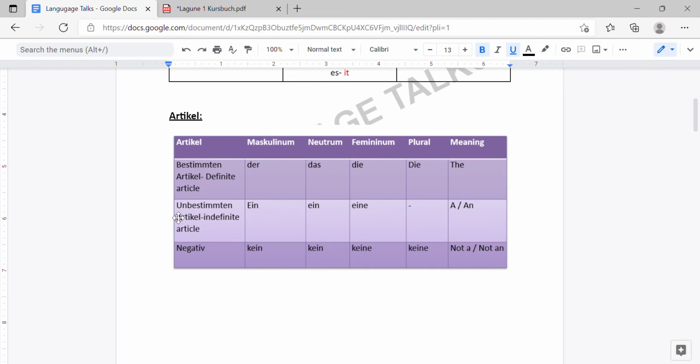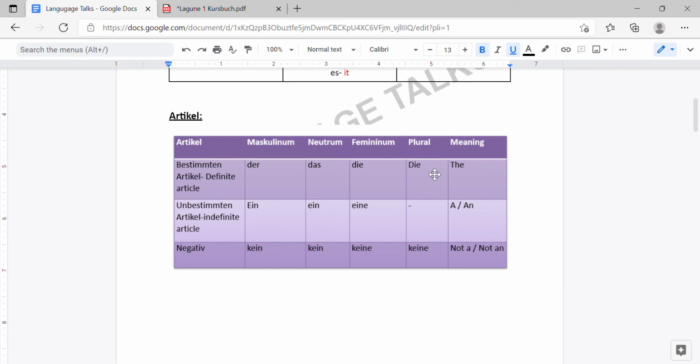In those cases we will be using the definite article the, and in German we have three to four types of the. Okay, we have already seen German has three genders, right? The German language has three genders, masculine, neutrum and feminine, along with a plural for everything. So for masculine the is der, for neutrum it is das, for feminine it is die, and for plural it is also die. Okay?